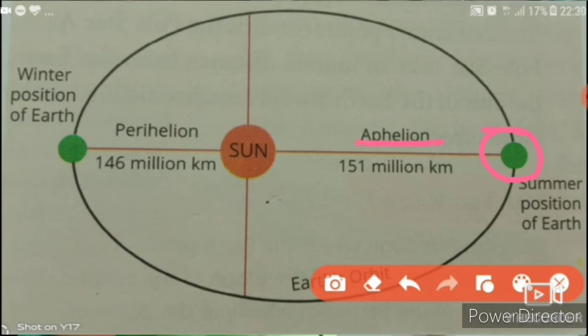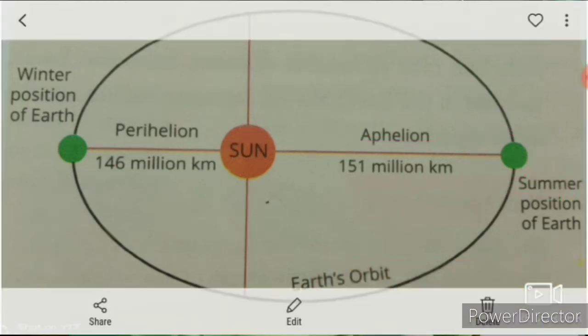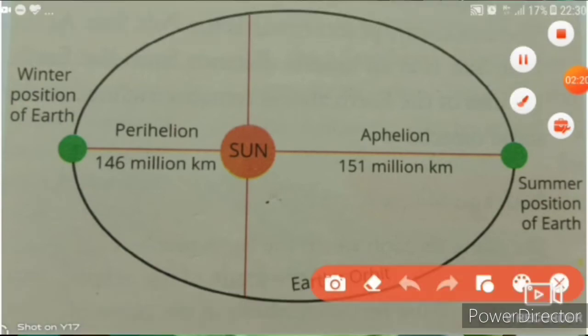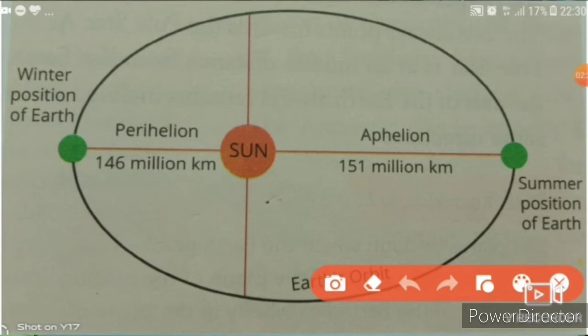In this situation, the distance between the earth and the sun is 151 million kilometers, and this situation occurs in summer season, especially on 4th July. So we saw two types of situations of the earth regarding the sun. The first is perihelion and the second is aphelion.